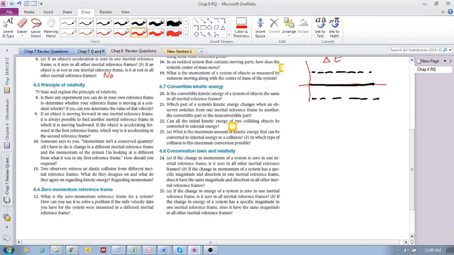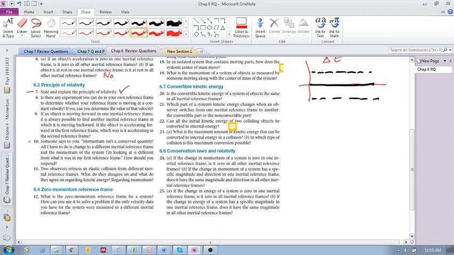Alright, let's look at 7, 10 and 11 here. State and explain the principle of relativity. The principle of relativity states that the laws of the universe are the same in all inertial reference frames. The laws of the universe are the same in all inertial reference frames.